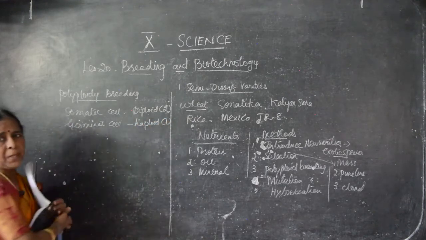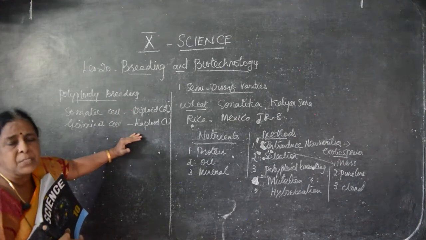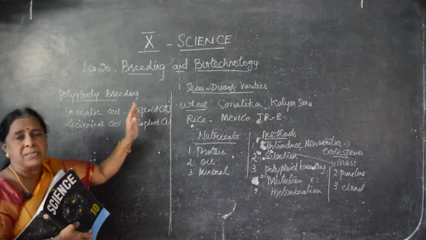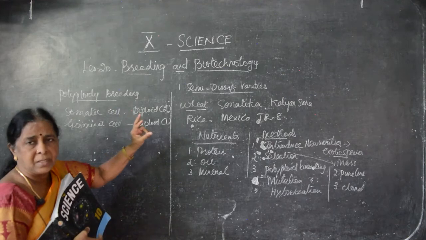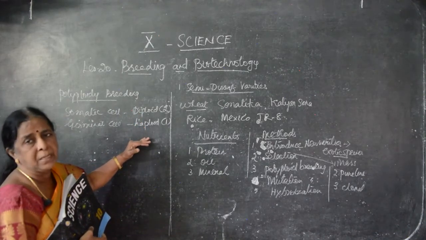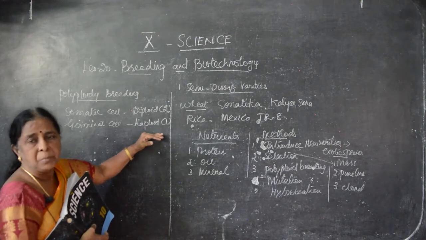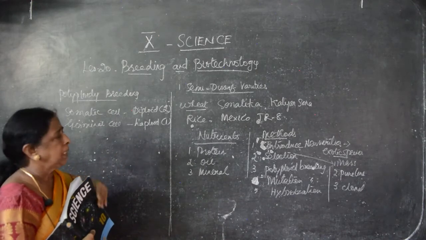Why is this haploid? Because both the parental characters are fused. So one cell should have a minimum of two sets only. In the somatic cell there is no chance of fusing together, so they have two sets. Clear, children? But the reproductive cell is not like that. Two characters should be mingled, male character and female character. So they are haploid in nature. By fusing male from one, female from one, altogether it will be diploid. Clear?